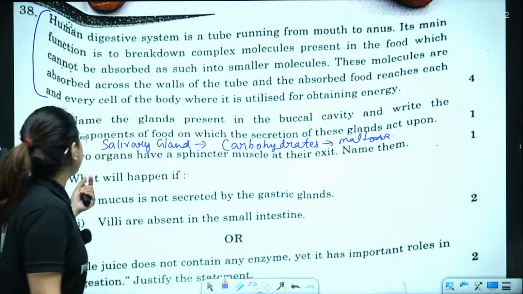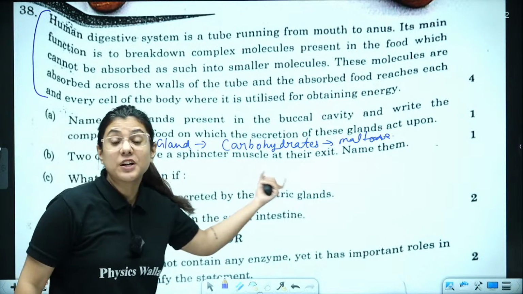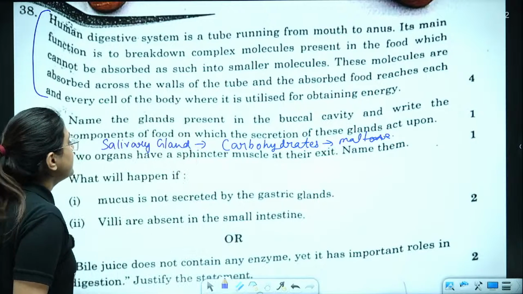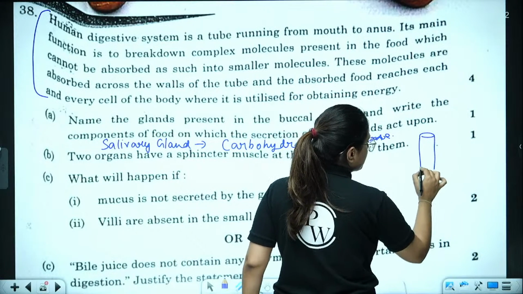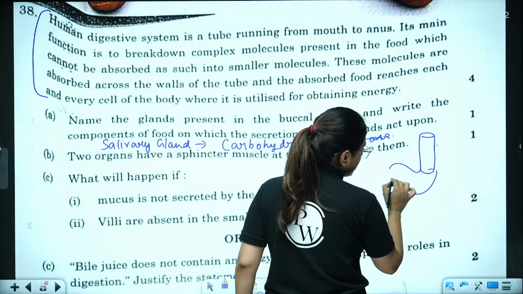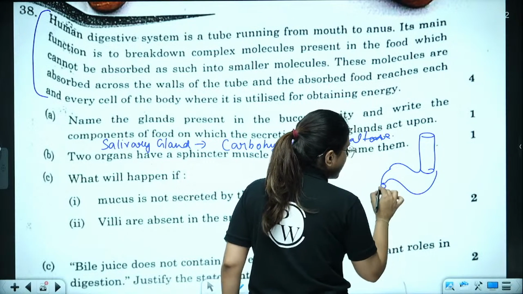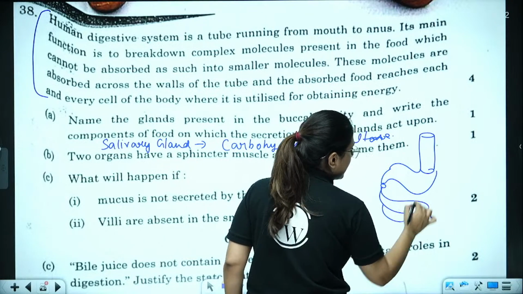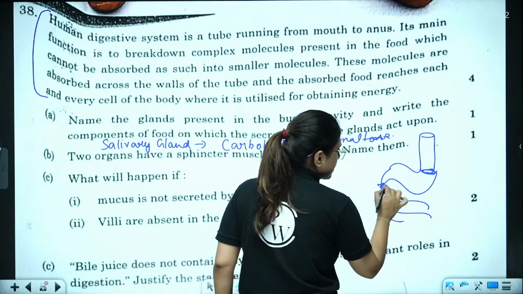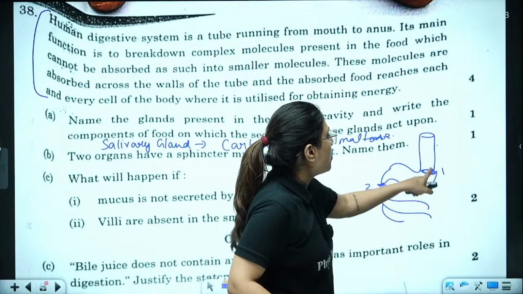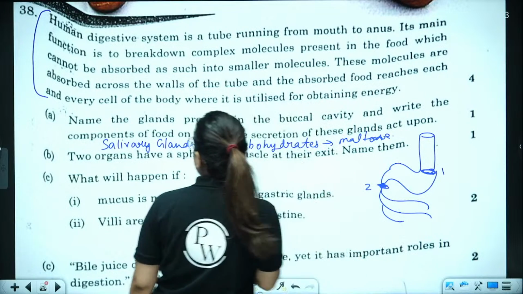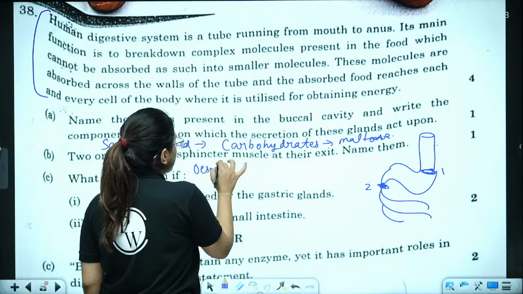Now coming to part B, 2 organs have sphincter muscles at their exit. Name them. So remember, this is the food pipe or the esophagus. It enters into the stomach, and once the food leaves the stomach and enters the intestine, there is also one more sphincter muscle. So these are the 2 sphincter muscles the question is asking about. The one between the esophagus and the stomach is known as the esophageal sphincter.